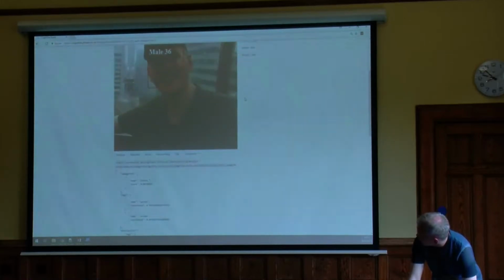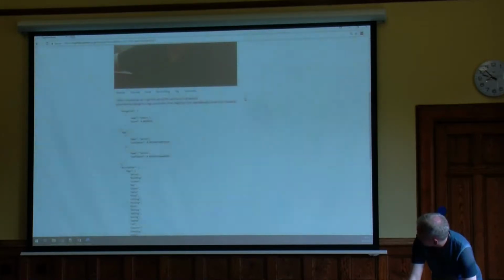Down at the bottom, you can see the number of different APIs that have been called, and I've displayed the actual URL that it's called. So this URL is in North Europe. There's a number of different locations available. I'm calling the Vision API, and I'm calling the Analyze function. And basically I'm saying, get me all the information you possibly can.